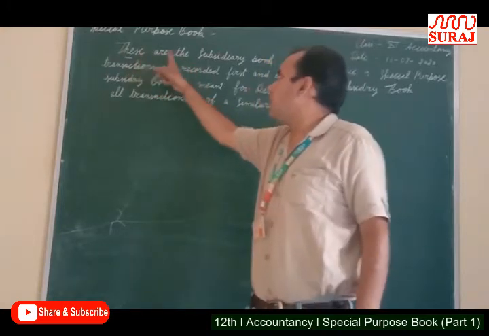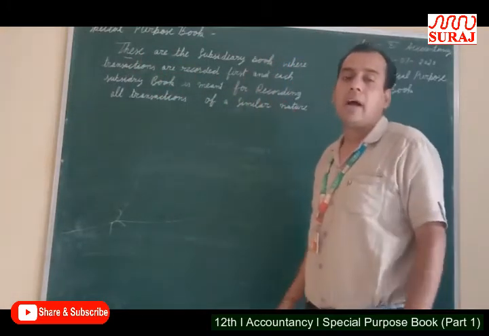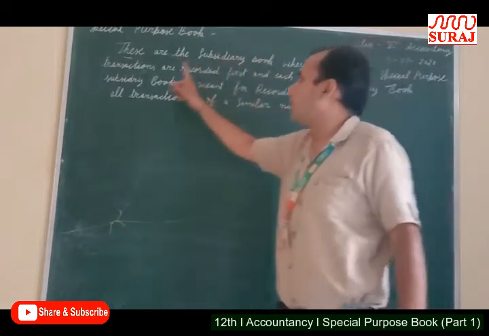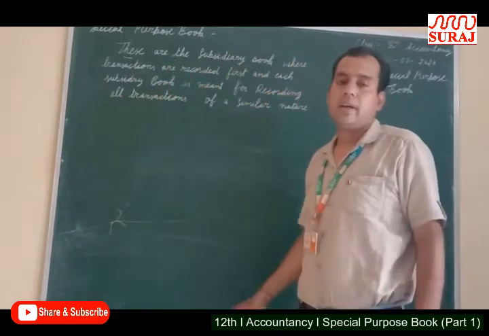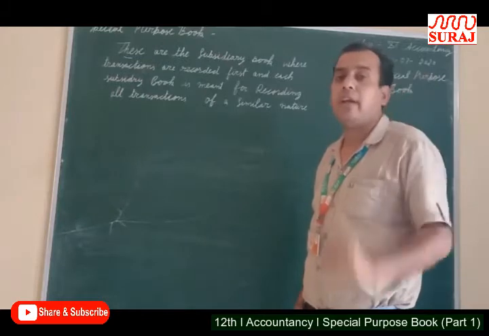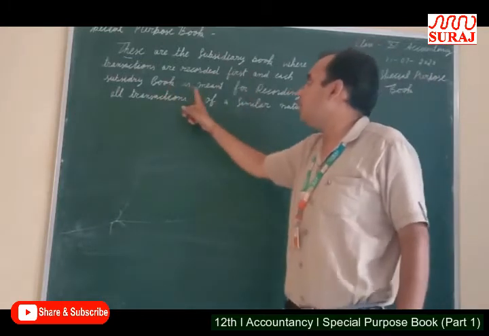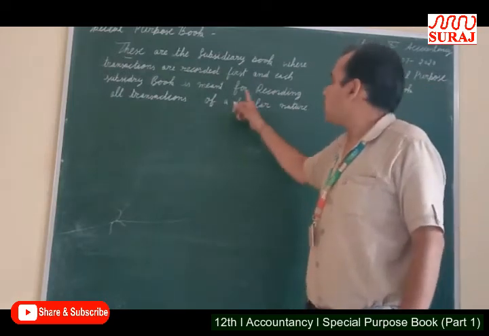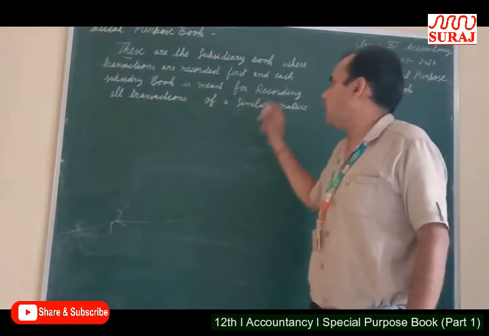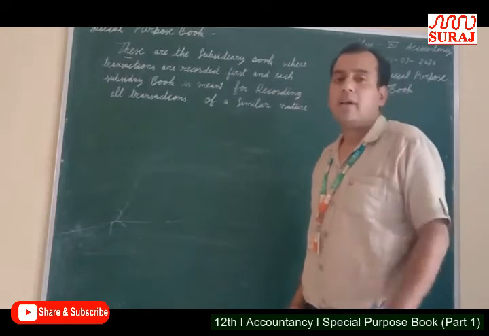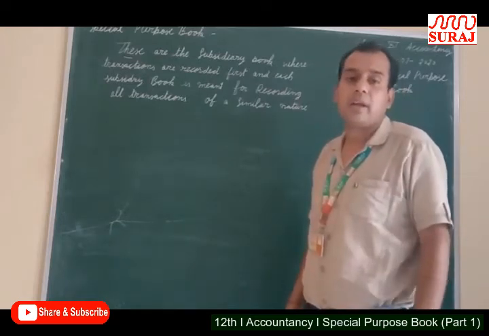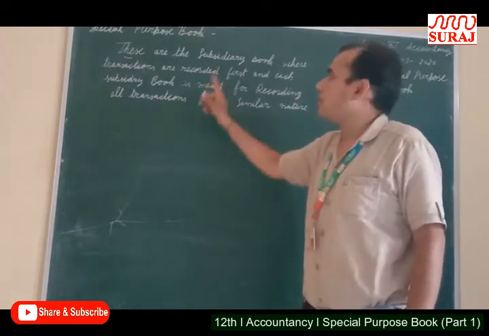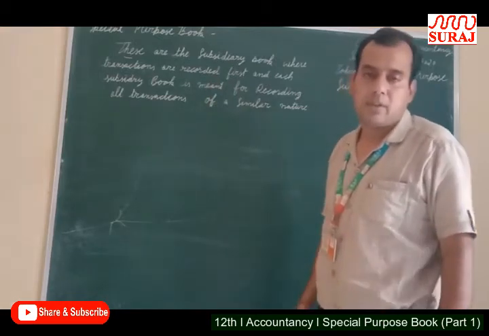Again I repeat, these are the help books where transactions are recorded first. The purpose of this subsidiary book is to record all transactions of similar nature at one place.